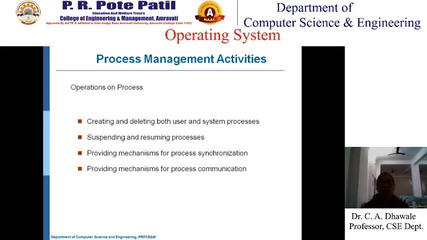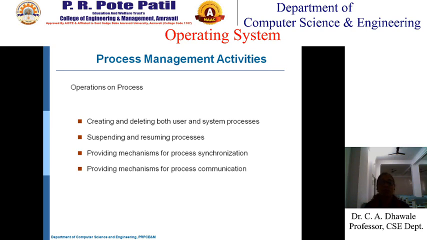Then whenever the process needs to share data or information, one process has to share the information with the second, the second with the third, so there must be some type of communication among them, means the media through which they can share the information. That is process communication.